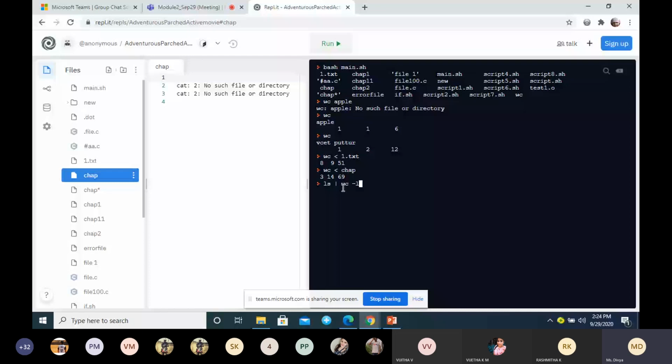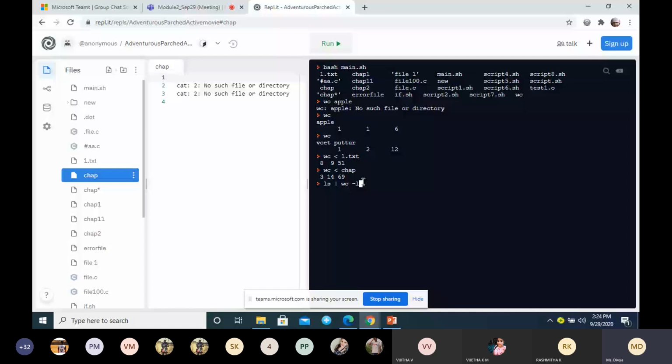And for character it is? Minus c. Okay. So this symbol, we call it the pipeline symbol.